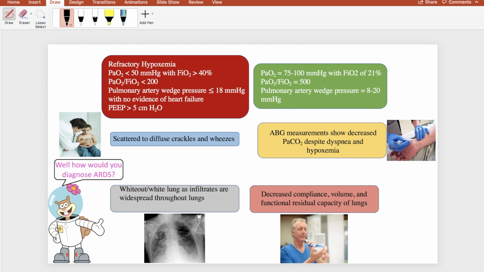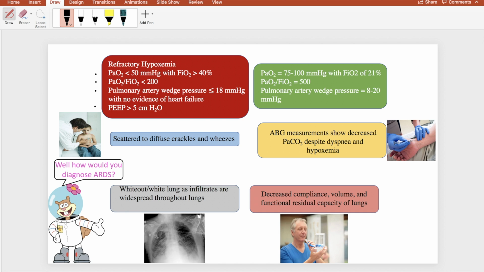Sandy wants to know how we diagnose ARDS. The answer is, there's no precise defining criteria for ARDS, but it is usually diagnosed with the presence of the following. There is testing for refractory hypoxemia, and here are the values that are tested. So on the right side we have the normal values, and on the left we see ARDS values. The partial pressure of oxygen is less than 50 millimeters of mercury, with the fraction of inspired oxygen being greater than 40%. The ratio of PaO2 over FiO2 is less than 200. Pulmonary artery wedge pressure is less than or equal to 18 millimeters of mercury with no evidence of heart failure. And finally, if the positive end-expiratory pressure is greater than 5 centimeters H2O.